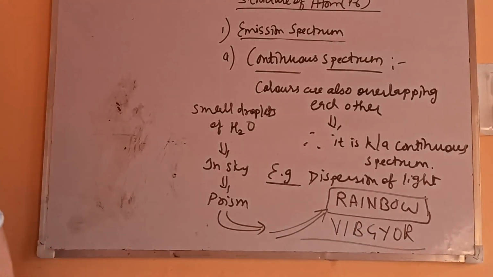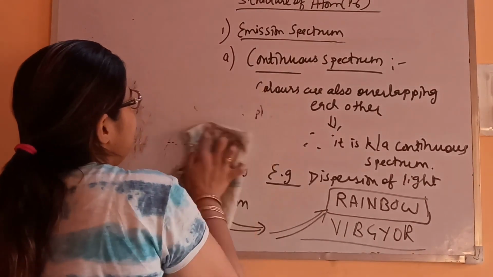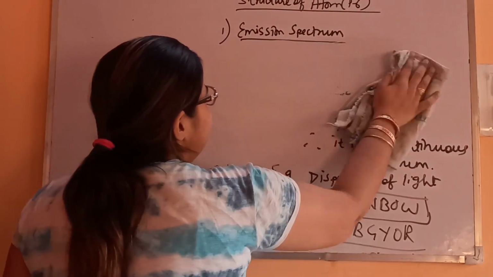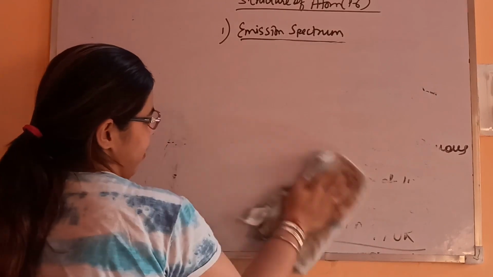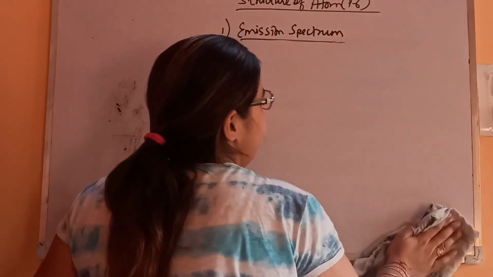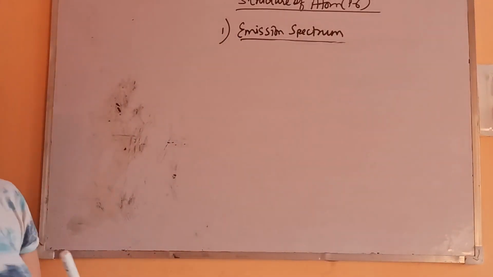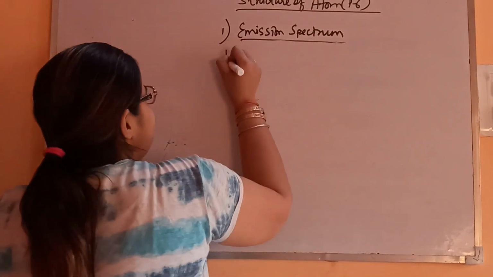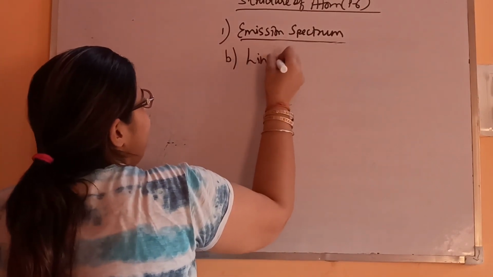Now let's see the next one, that is line spectra. As the name suggests, line, it means lines have to appear in the spectrum. Instead of colors and all, lines will be appearing in the spectra. Now we'll see what kind of lines.